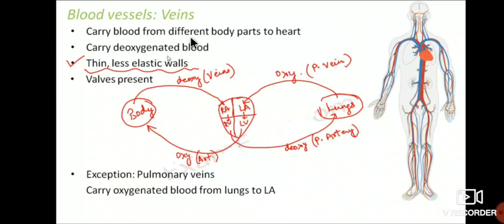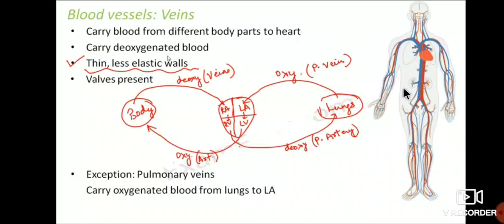These veins carry blood from different body parts to the heart. Arteries carry blood from the heart to the different parts of the body, but veins carry blood from different parts of the body to the heart. This is the function of veins, and they carry deoxygenated blood.